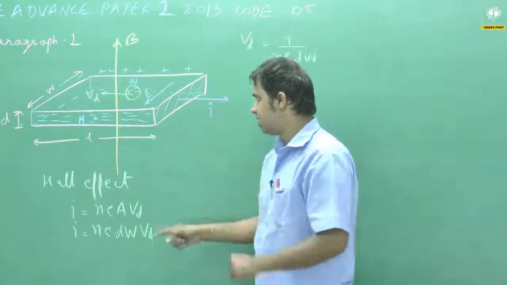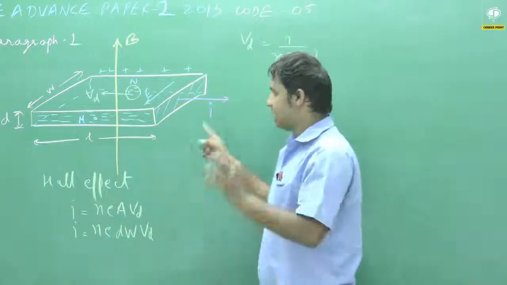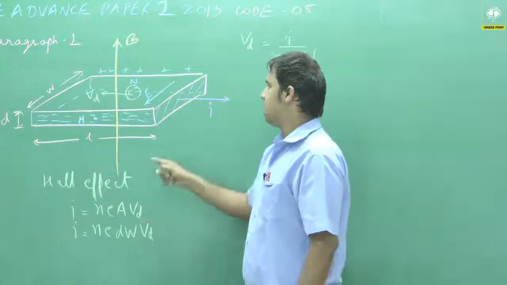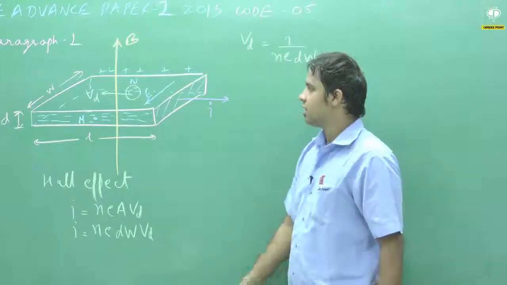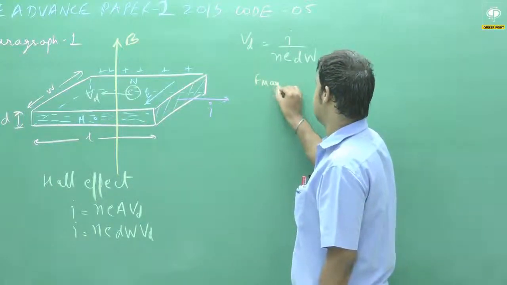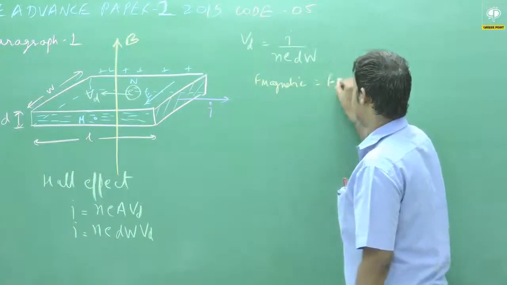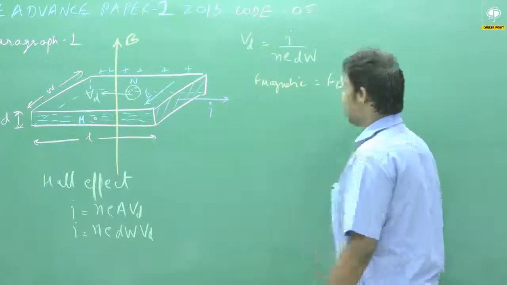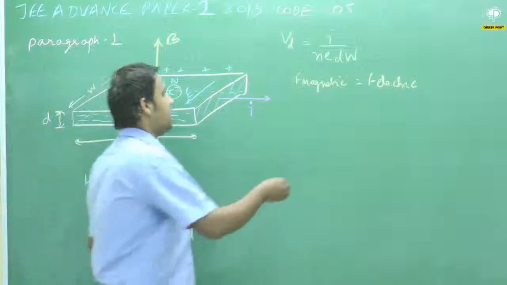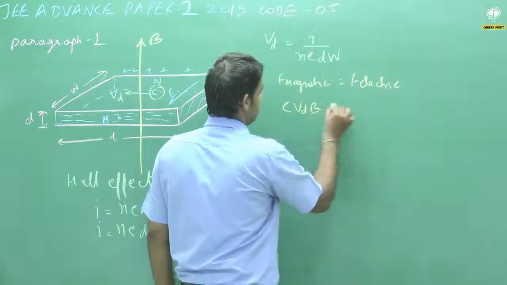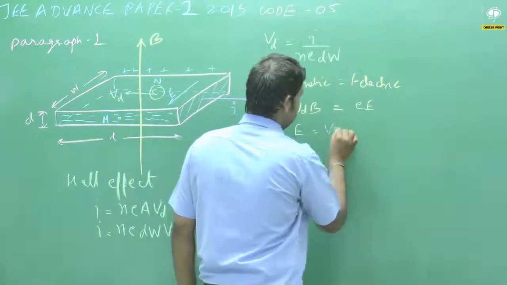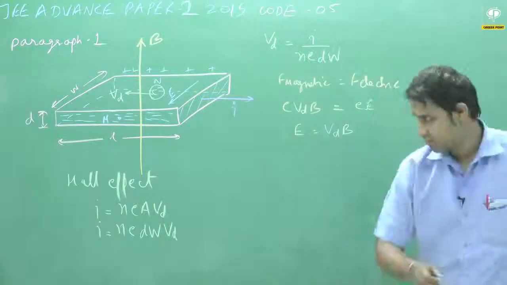In that case, electrons stop drifting toward it, but by that time, lots of electrons have already come, so negative and positive charge has already developed, and because of that, a potential difference is created between face M and face N. F magnetic becomes equal to F electric. By this we can calculate the electric field which develops across face M and face N. Magnetic force is e Vd B and electric force is e into E. From here we can calculate E = Vd into B. This is the electric field.